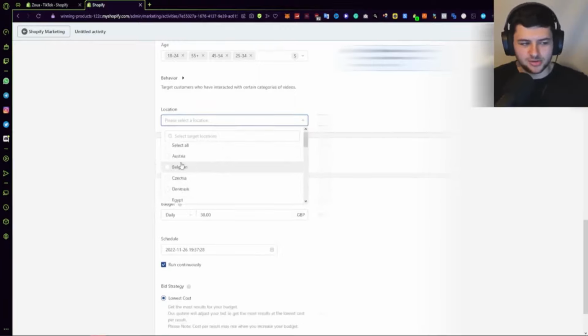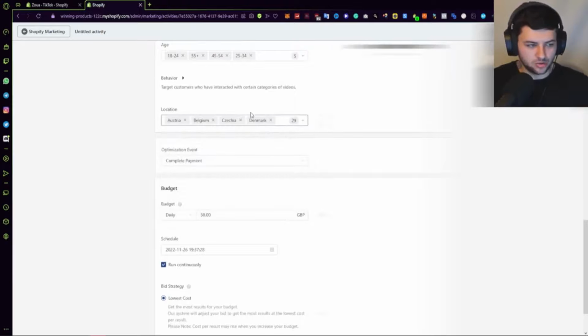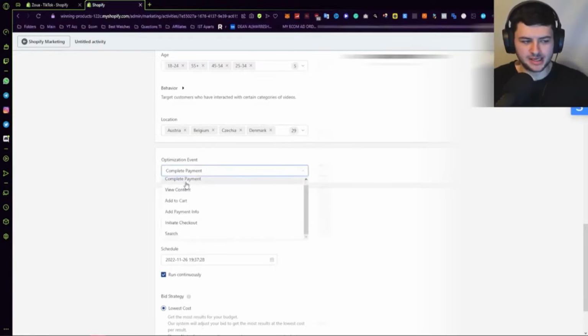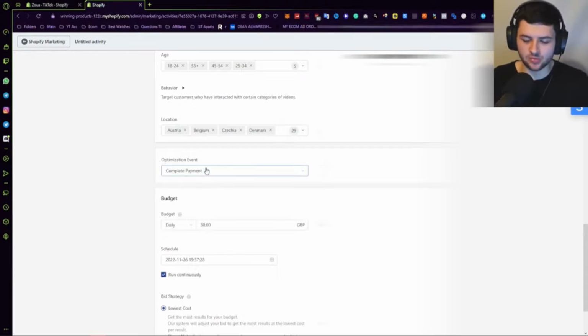You get the idea, right? I'm just going to select all because we're going to target all of them. If you only have the United States, target just the United States. I'm just targeting as much of Europe as I can. Now, optimization event, you want to select complete payment here. That's very important. That's the event we're optimizing for in the app, okay? So remember to select that.